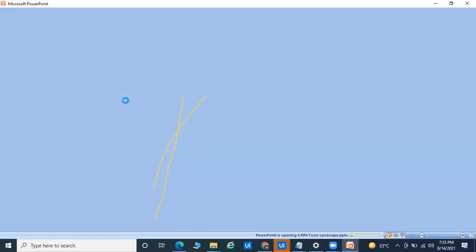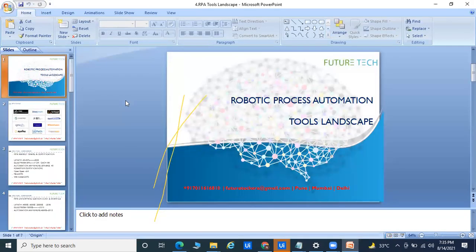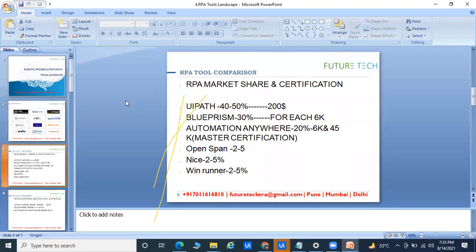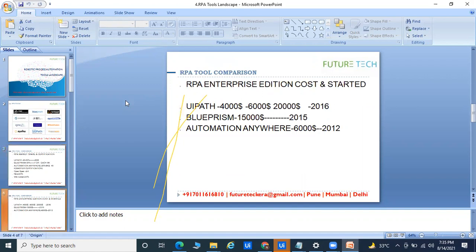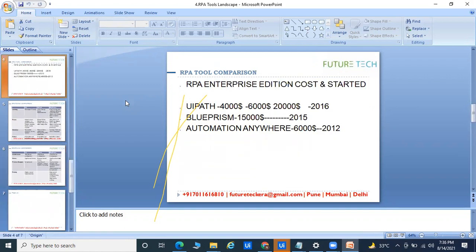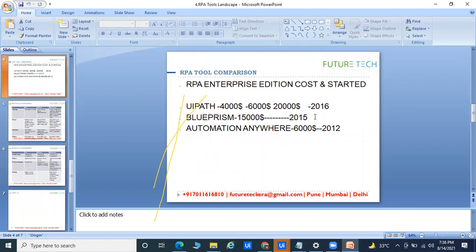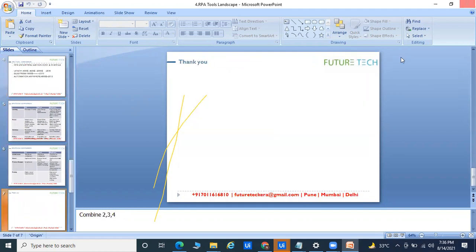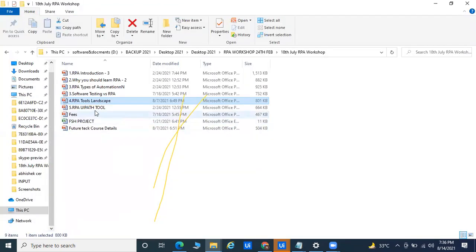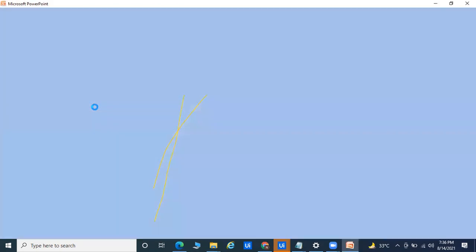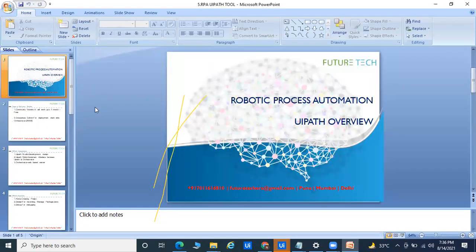First thing, in the RPA world, what is the market capture? If you ask me, 40 to 50% market share is already captured by UiPath. There are lots of tools available in the market, but UiPath has 40 to 50% share, and around 20 to 30% is Blue Prism and Automation Anywhere. You can see the UiPath dates here, the 2016 version also. After 2016, in 2017, they started UiPath, so that's why it is only about 4 years.